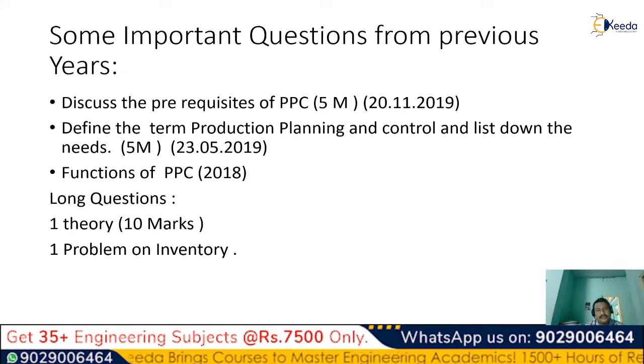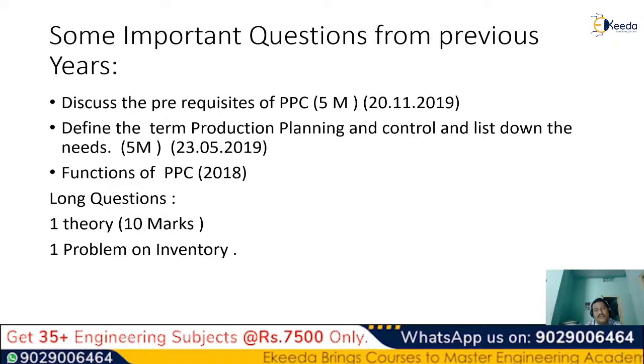So here are the important questions which are taken from the previous years. Like for the first unit or the first module, the 5 mark questions are: discuss the prerequisites of production planning and control, and define the term production planning and control and list down the needs. Again, the functions of PPC. What are the functions of production planning and control, which is a 10 mark question that came in the year 2018, and the respective 5 marks question which came in 2019. The previous question papers had these questions in the last 2 years, 2019 and 2018 respectively.